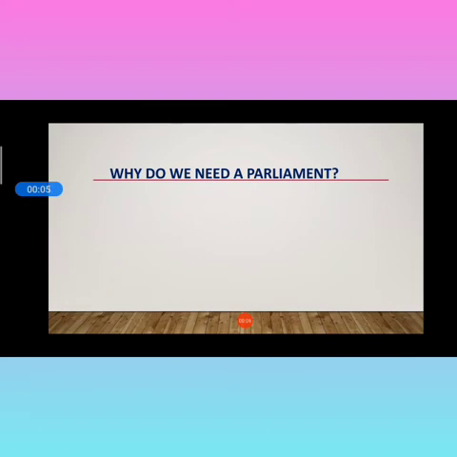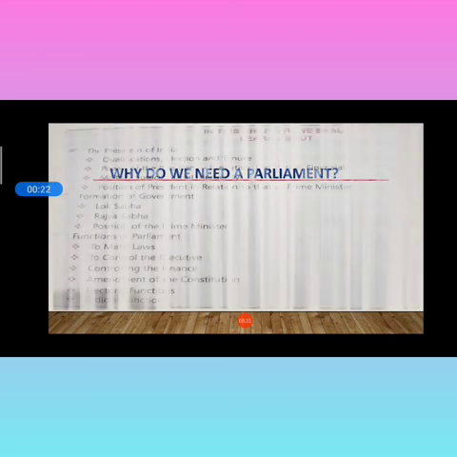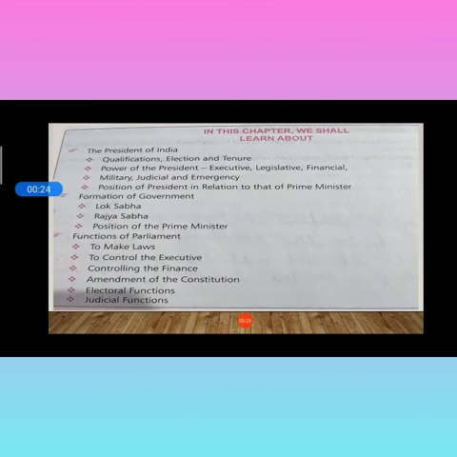We are going to study our next topic, that is, why do we need a parliament, from our subject, social and political life. In this subject we are starting our third chapter. The name of the chapter is why do we need a parliament. Now first of all, what is parliament? Parliament is a house of the people where all the representatives sit together for making laws or for discussing some issues related to the state and the country. This is the place.